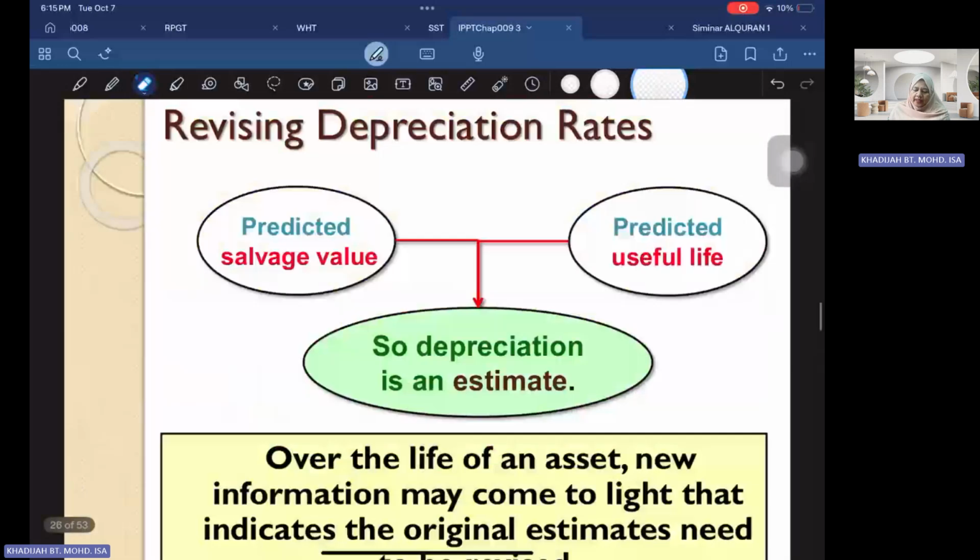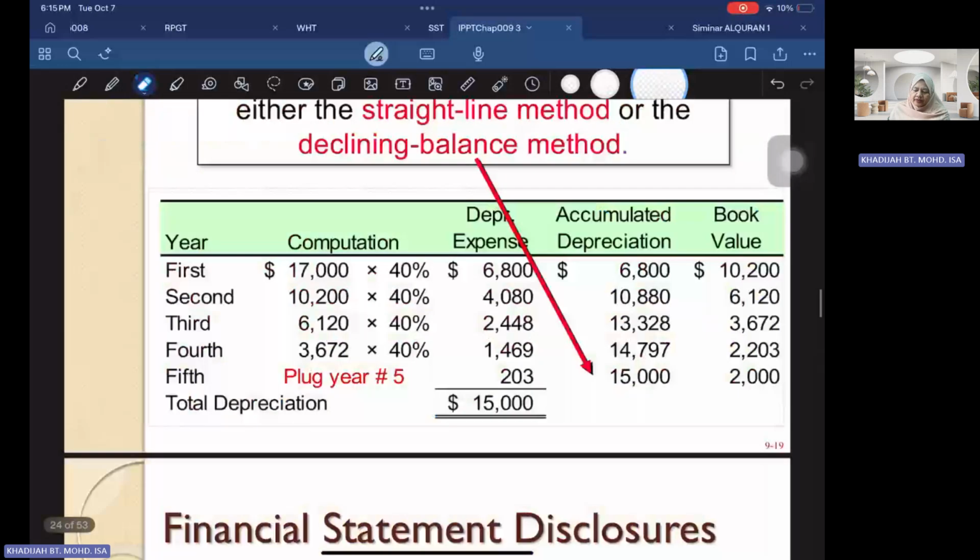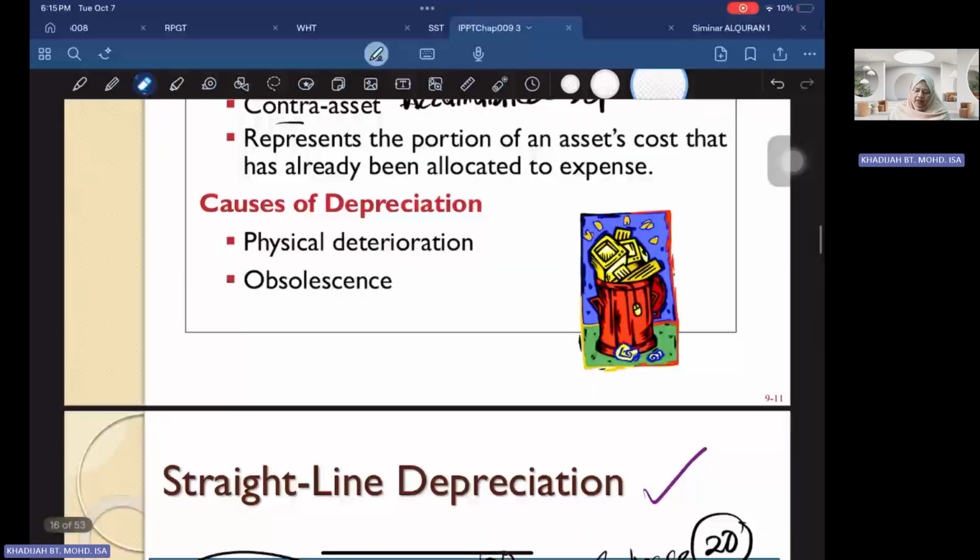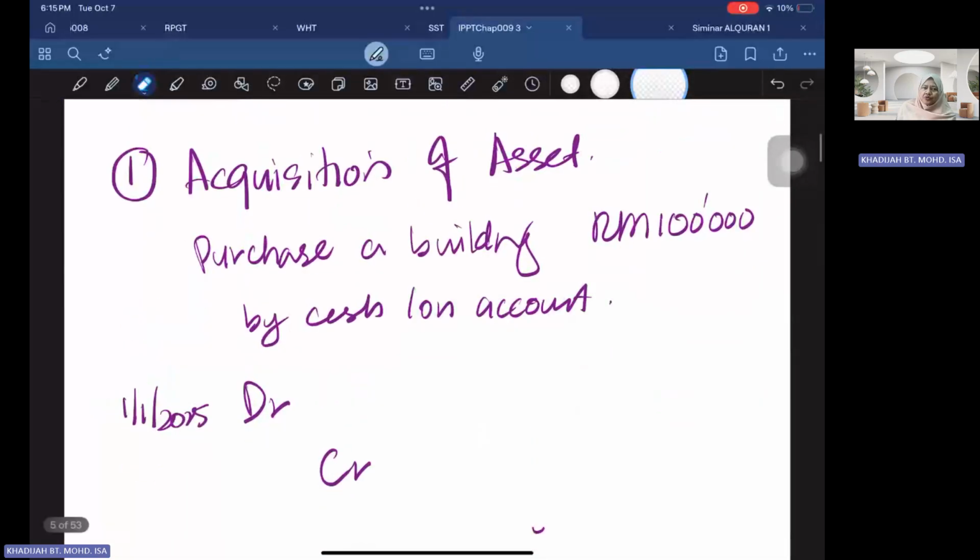So when you acquire an asset, for example, here you have purchase of building of 100,000 by cash or sometimes on account. It depends. So let's assume that the purchase of an asset is by cash. So you purchase a building.